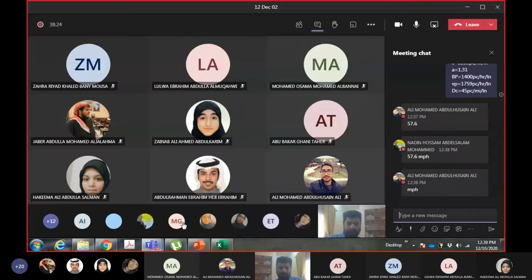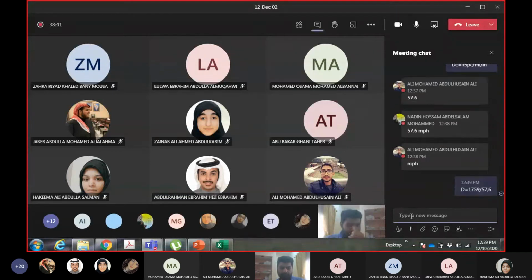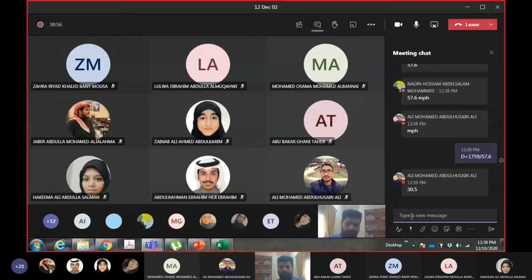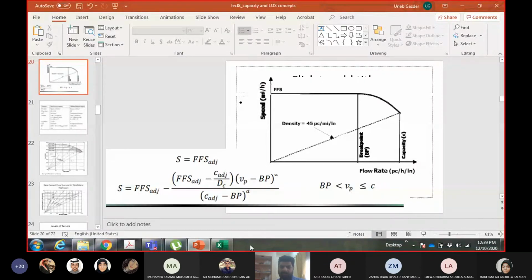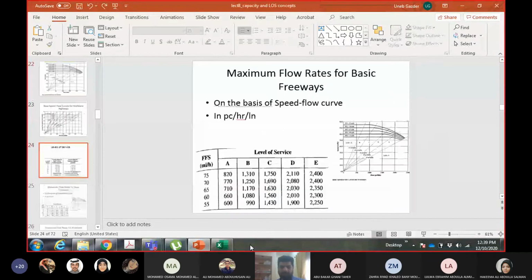So now we can calculate density. Density will be 1759, the VP, divided by 57.6 miles per hour. Give me the density here. How much is density? 30.5. If you go to the density table, we look in the multi-lane column, which is basically the same. So you are still in the same range. Level of service is D.